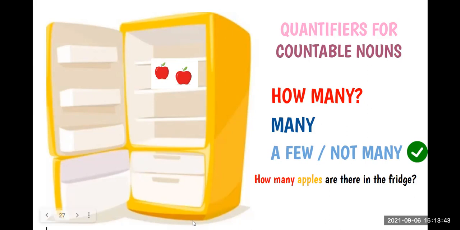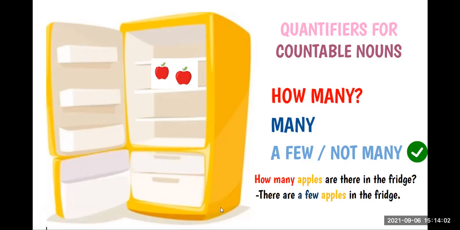Ok, quiero que levanten la mano porque si no, no los puedo escuchar a todos juntos a la misma vez. Andrea? There are few apples in the fridge. Okay, yes, this is an option. There are a few apples in the fridge. ¿Cuál es la segunda opción que tenemos? Anybody? Santiago? There aren't many apples in the fridge. Yes, there aren't many apples in the fridge. Very good. So we can use any of them, right? When we have a small quantity for countable nouns.